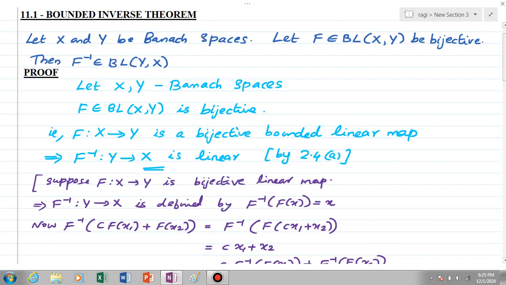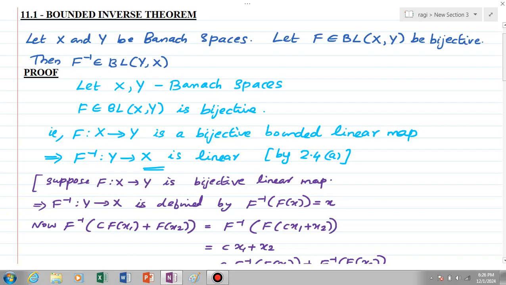That is, if X and Y are Banach spaces and f, an element of BL(X,Y), is bijective, meaning f is a bounded linear map from X to Y that is bijective, then the inverse map f inverse is an element of BL(Y,X). That is, f inverse is again a bounded linear map from Y to X. Okay, we will see the proof.